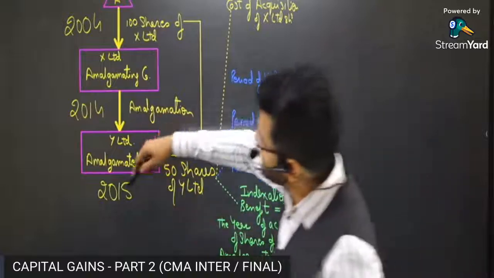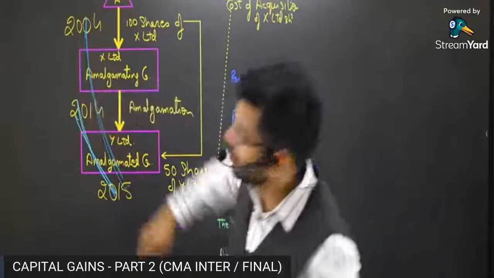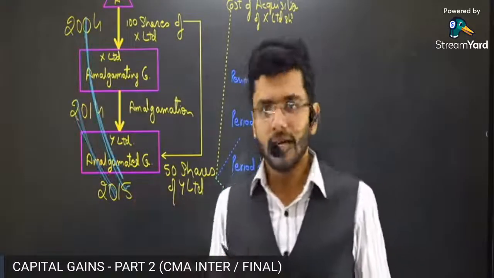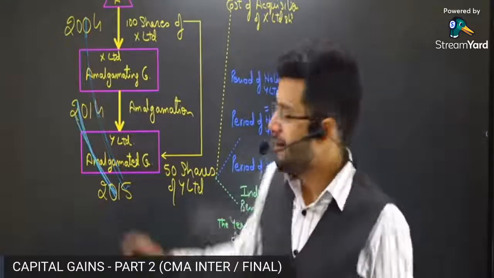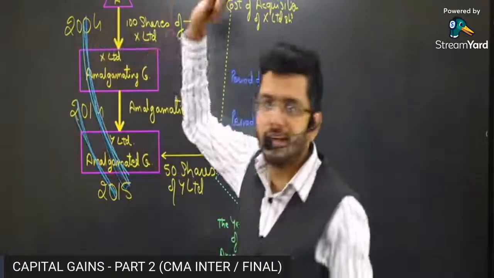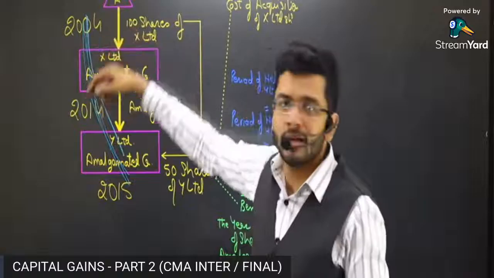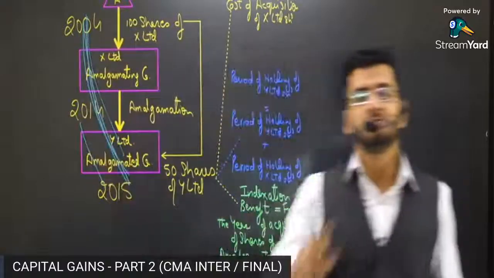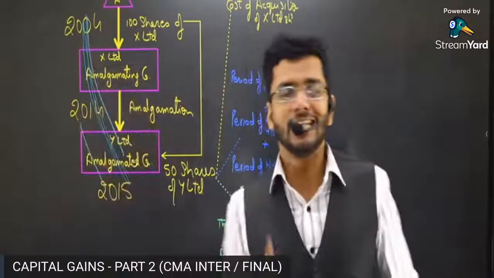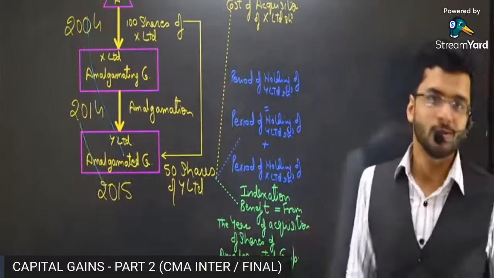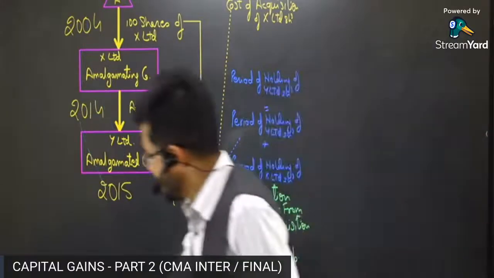We are giving you certain benefit and we are withdrawing certain benefit. Hisab barabar. ठीक है, ठीक ठीक लगा लो भाई, हिसाब बराबर. We are giving you certain benefit. Period of holding we are giving you from 2004. Indexation benefit we are giving you from 2014. Lesser indexation benefit is being granted to you. That is how the section is worded.